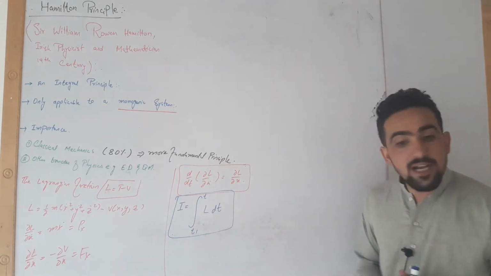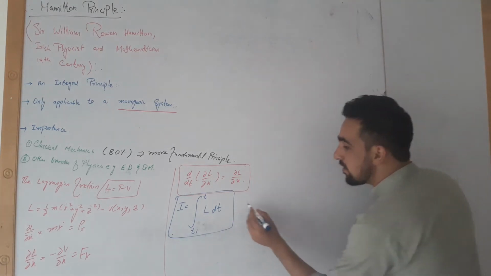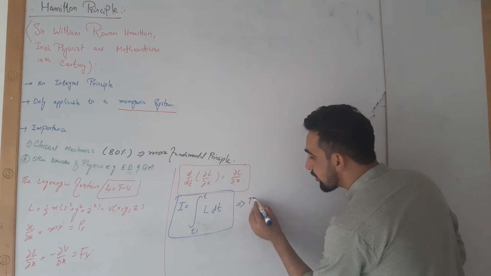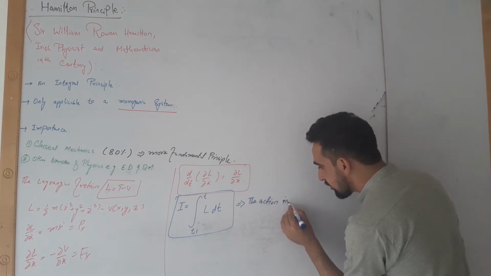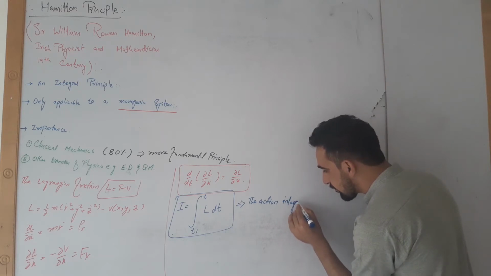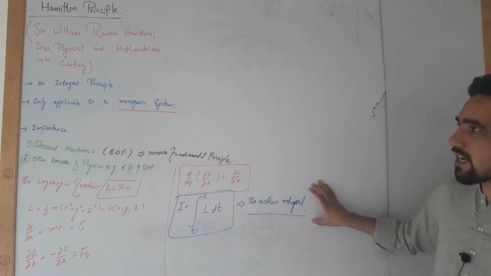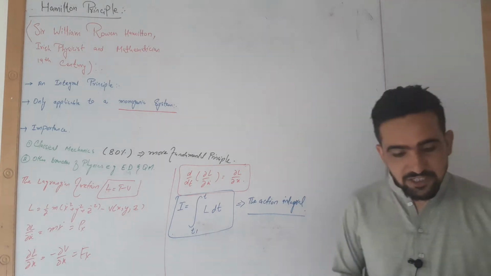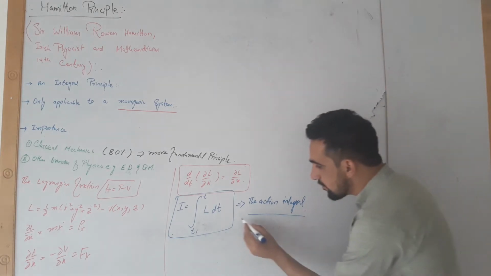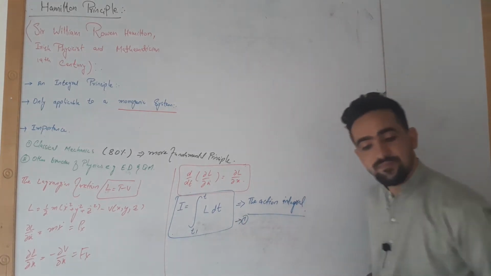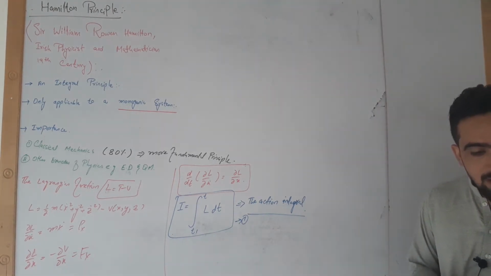This particular integral I is called the action integral. Let us assume that this is our equation number 1.